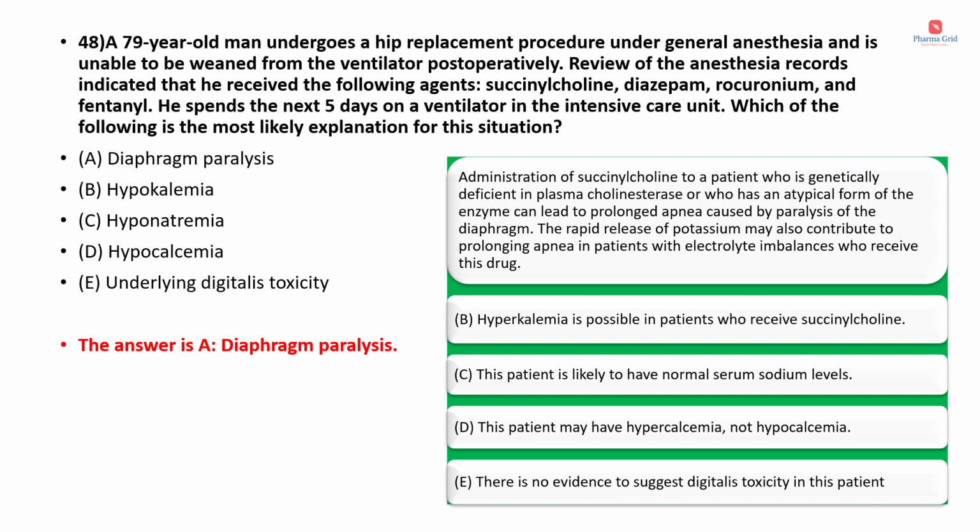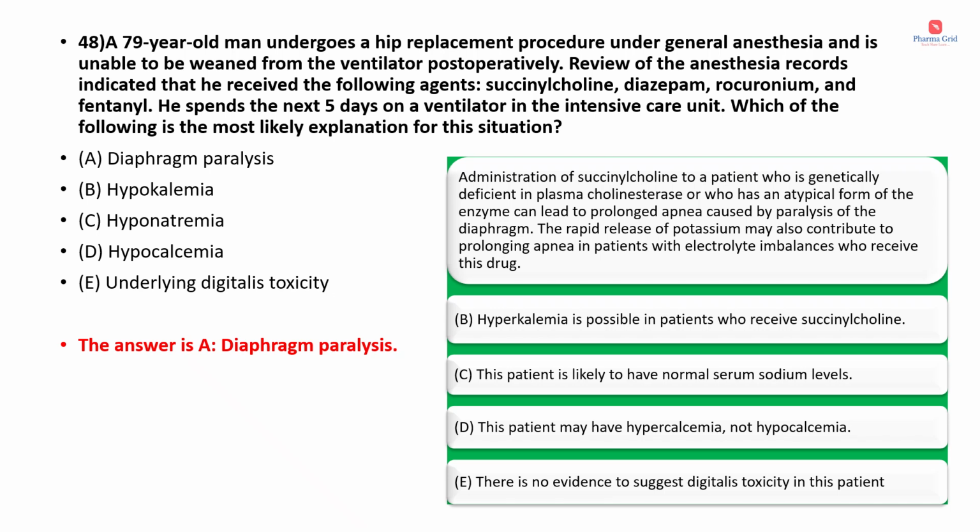Administration of succinylcholine to a patient who is genetically deficient in plasma cholinesterase or who has an atypical form of the enzyme can lead to prolonged apnea caused by paralysis of the diaphragm. The rapid release of potassium may also contribute to prolonging apnea in patients with electrolyte imbalances who receive this drug. Now let's see why the remaining options are wrong.